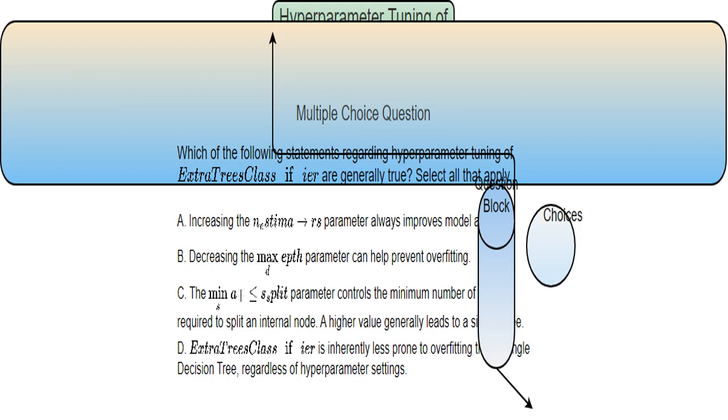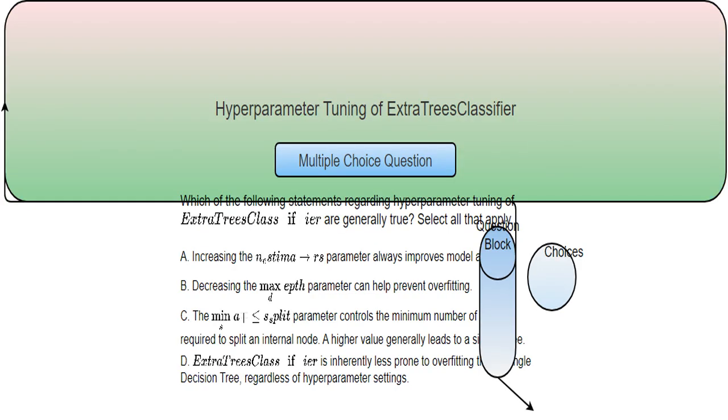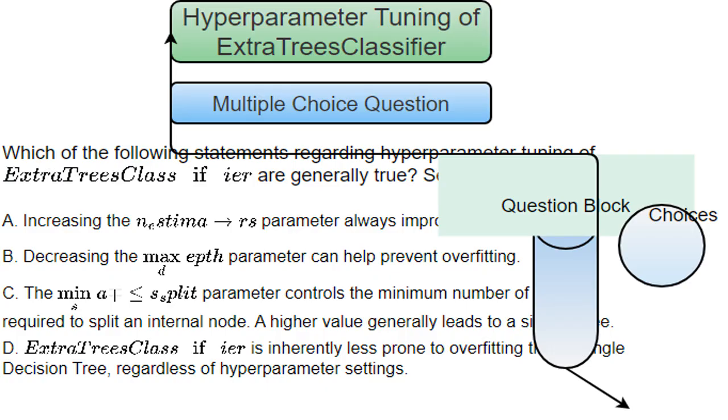This is a multiple-choice question testing your understanding of hyperparameter tuning in ExtraTreesClassifier, a machine learning model. I will need to carefully consider each option. This sets the stage. I'm being asked to identify which statements accurately describe how changing different settings, hyperparameters, in ExtraTreesClassifier affects its performance.